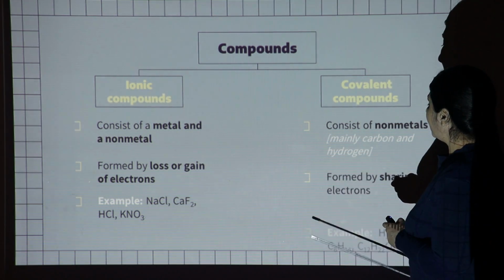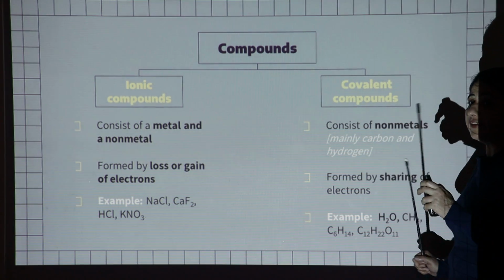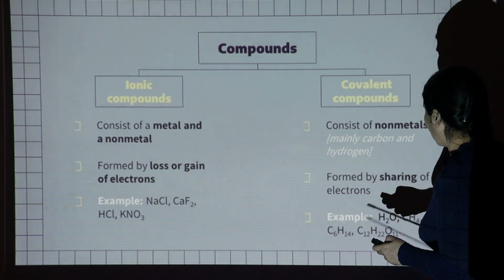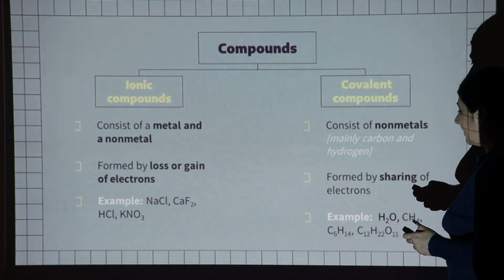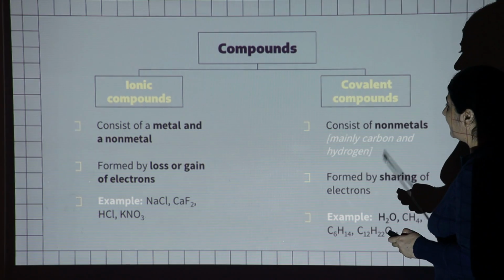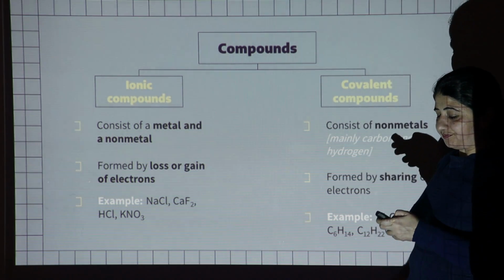The next part is how they are formed. Naturally, they are formed by the sharing of electrons. And common examples of covalent compounds are water, methane, hexane, and sucrose. These are all examples of covalent compounds.